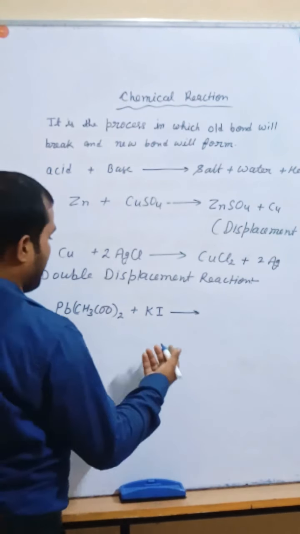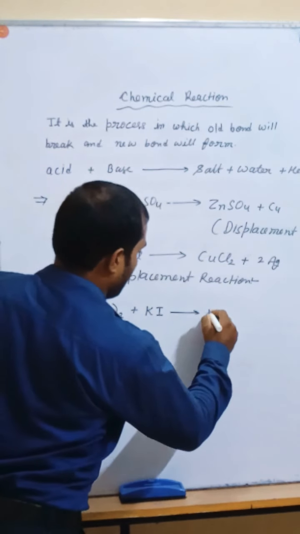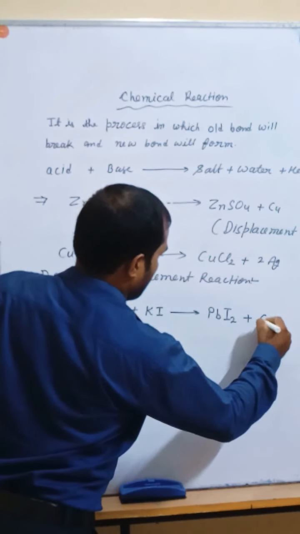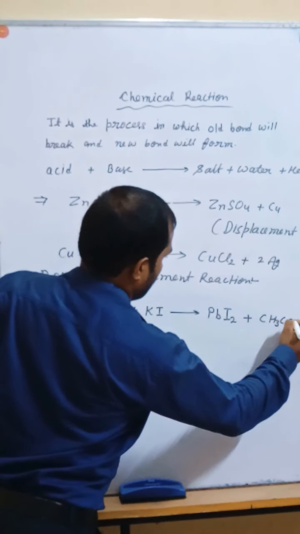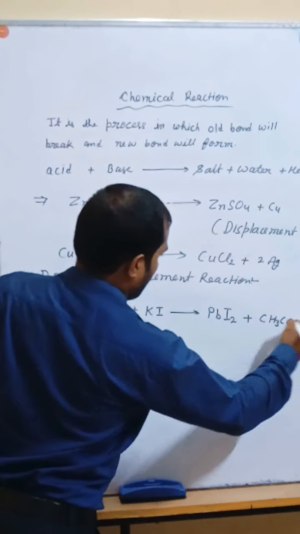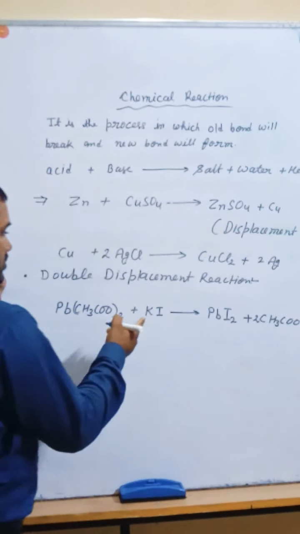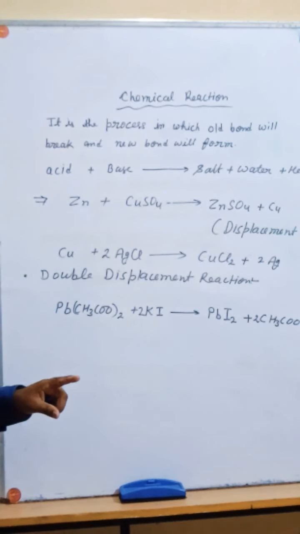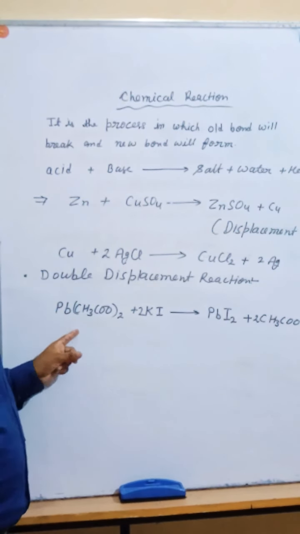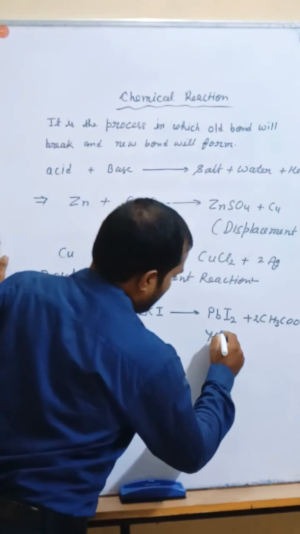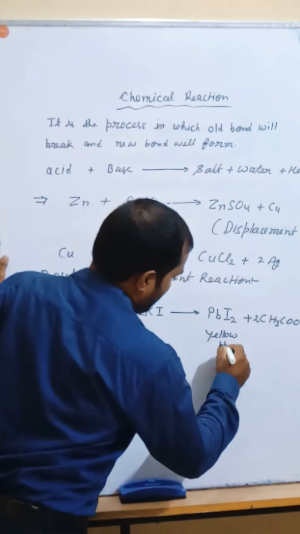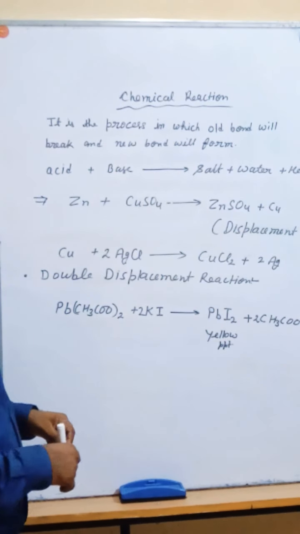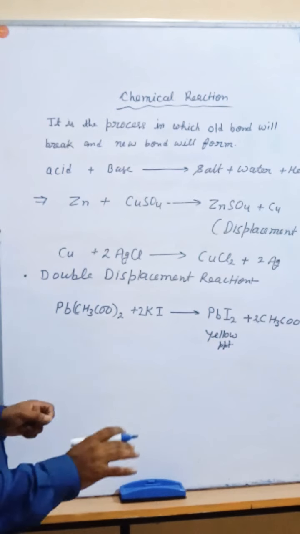Which product will form, my dear? PbI2 plus 2 CH3COOK. Now it is balanced. And one more thing I want to tell you about this reaction, beta. This is a yellow precipitate. Yellow precipitate means this is a precipitation reaction also. So please wait for that.